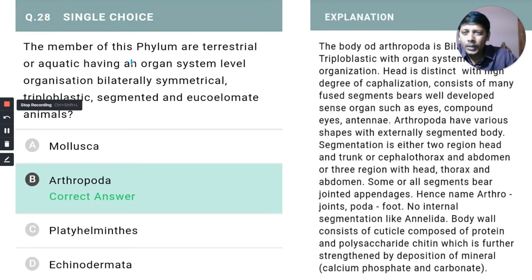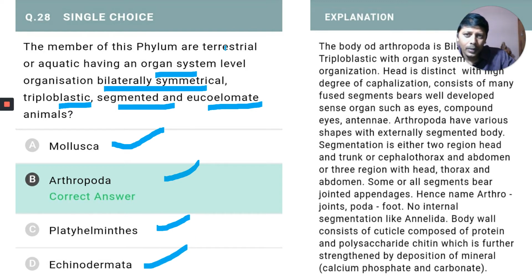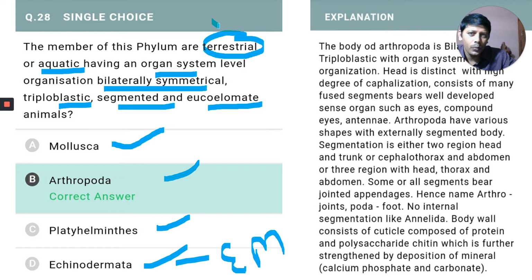Next one. The members of this phylum are terrestrial or aquatic, having an organ system level of organization and bilateral symmetry, triploblastic, segmented, eucoelomate animals: Mollusca, Arthropoda, Platyhelminthes, and Echinodermata. Here they are asking terrestrial or aquatic. Echinoderms are exclusively marine, exclusively aquatic. But here they asked terrestrial, so that is not correct.